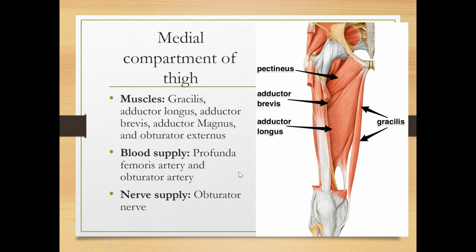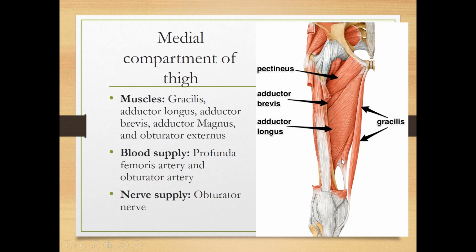See here, it has muscles. Number one muscle is gracilis. This is gracilis muscle. Then we have adductor longus muscle. Adductor because it will do adduction, and longus because it is a long muscle. Then we have adductor brevis muscle. Adductor means the muscle which will do adduction, and brevis means short. Then we have adductor magnus muscle.